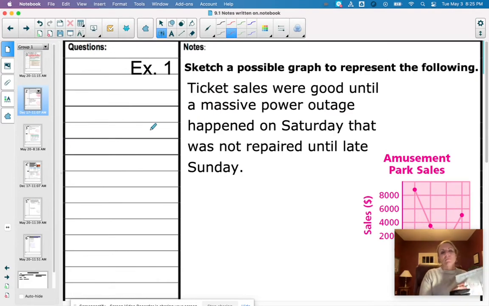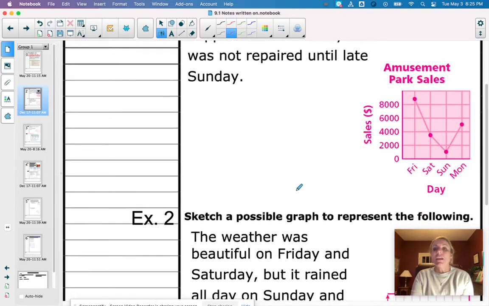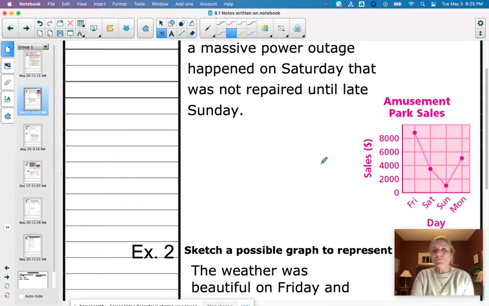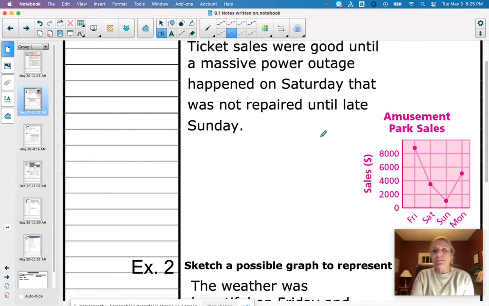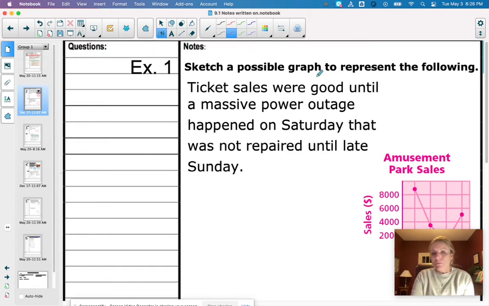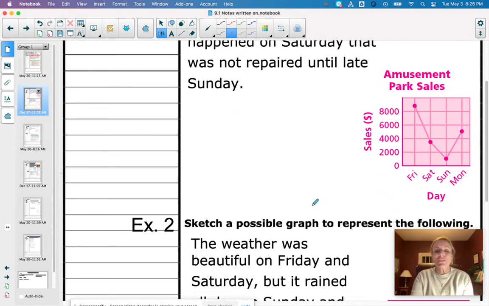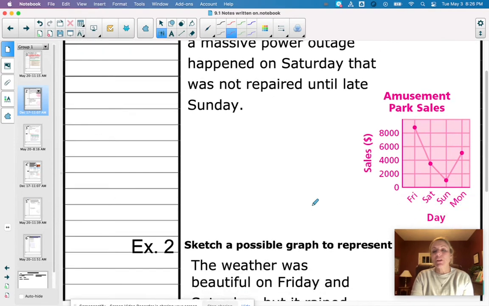Example 1. It says sketch a possible graph to represent the following. Ticket sales were good until a massive power outage happened on Saturday that was not repaired until late Sunday. So when we look at this graph, you can see sales are really high on Friday. They drop drastically on Saturday due to the power outage. They continue to drop on Sunday. They're repaired on Sunday. So Monday, the ticket sales start to go up. So we have to be careful and read the words and then sketch a graph based on the words or vice versa. And sketching the graph here was already done for us.